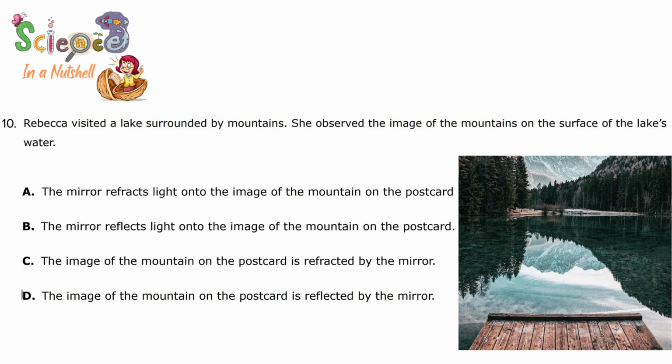Rebecca visited a lake surrounded by mountains. She observed the image of the mountains on the surface of the lake's water. Rebecca built a diorama to model what she saw. She used a postcard of a mountain scene to represent the mountains and a small mirror to represent the lake. Which is the best explanation of why her model represents what she saw?